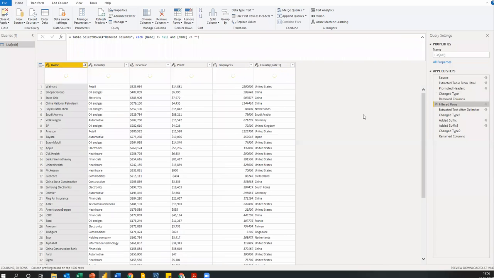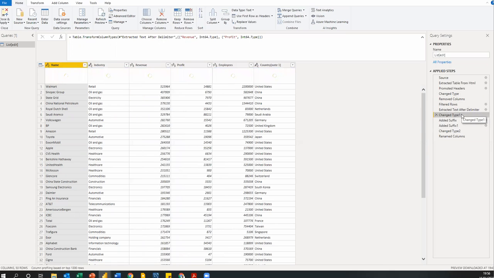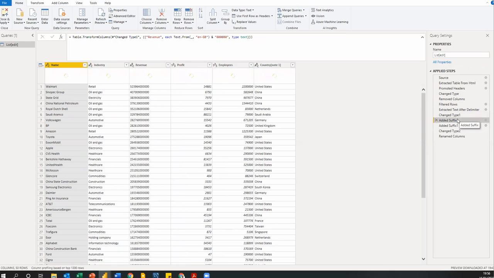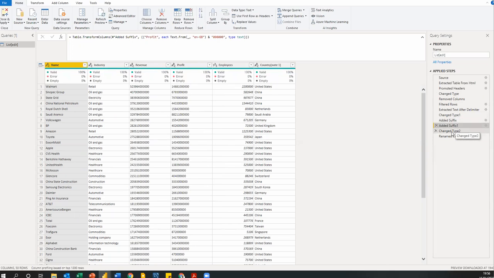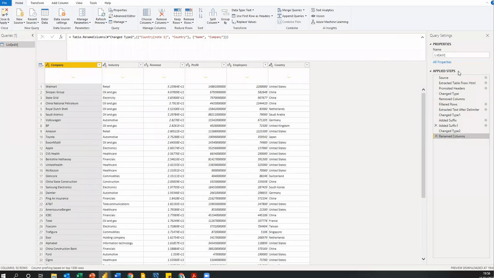We filtered out the blank cells, and then we extracted the $sign, or we removed the $sign. We changed type again. Then we added a suffix to the two columns, right? The leading zero. Then we changed the types, and then we renamed the columns. All of these are transformations that we have done on this data.